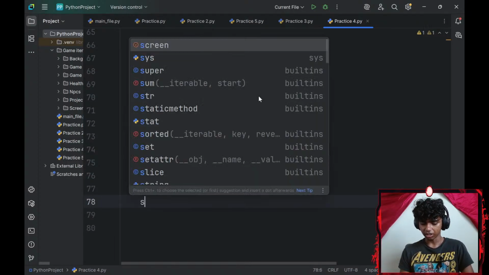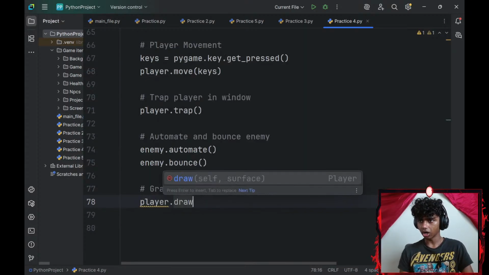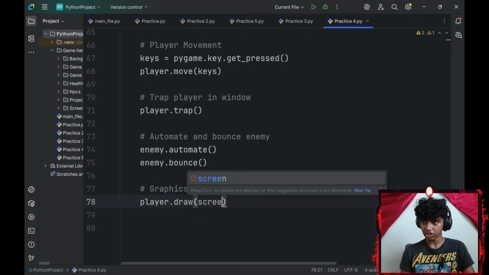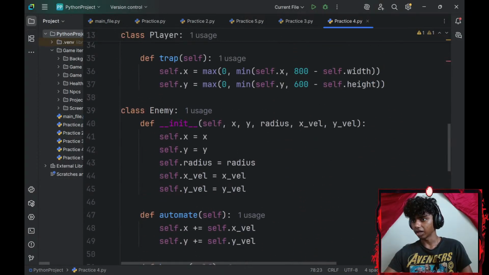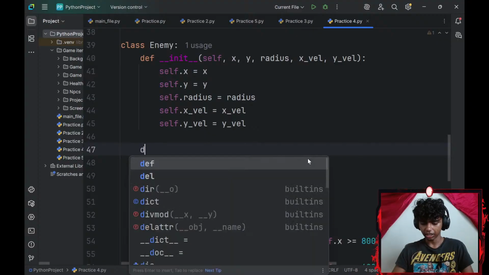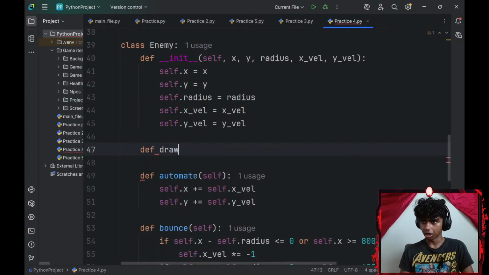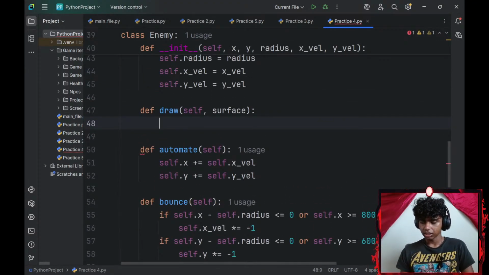Next up, let me go ahead and add graphics. For the graphics, I'll go with my player dot draw. The surface is going to be my screen. Did I add a draw method for my enemy? I did not. Let me add one. So I'll define a function called draw. For my draw, I'll take a surface parameter as well for my enemy. Then let me go ahead and add the function.